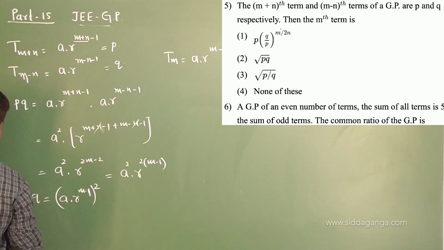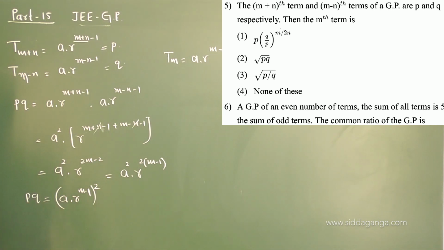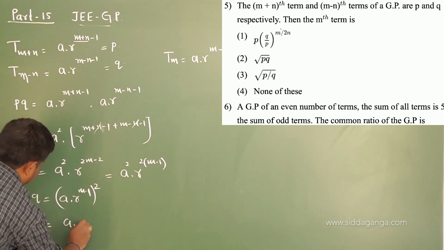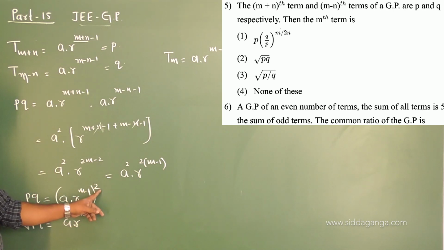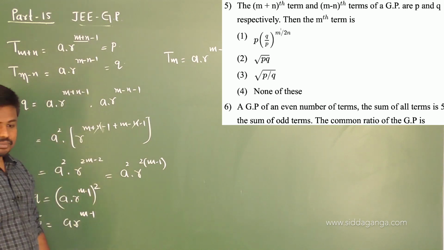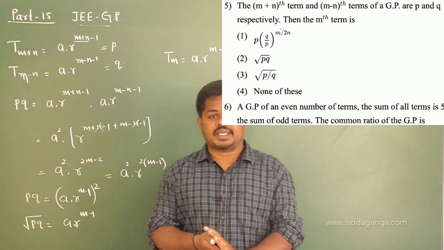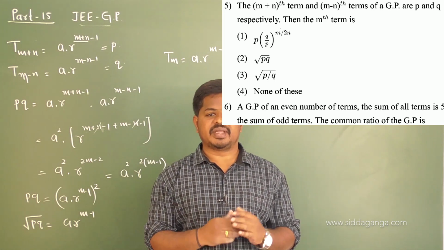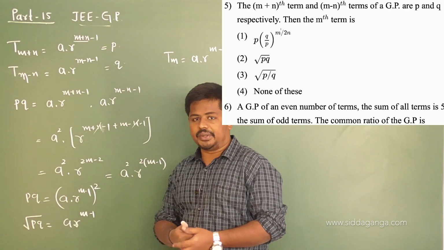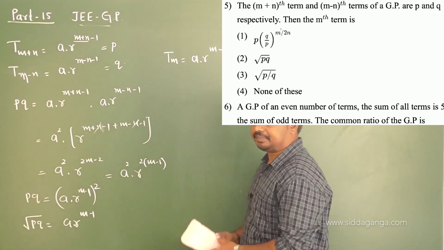This is equal to A into R power of m minus 1 whole square. This is PQ. Let me take 1 by 2 power on both sides, you will get what? Root PQ is equal to A R power of m minus 1. So mth term is given by root of PQ, that's it. Hope you got it, students. I took power 1 by 2 on both sides. Here PQ power of 1 by 2 is root PQ. So 1 by 2 into 2 gets cancelled, we get A R power of m minus 1. I mean, if m plus nth term is P and m minus nth term is Q in a given GP, then mth term will become root PQ. So the second option is the correct one.